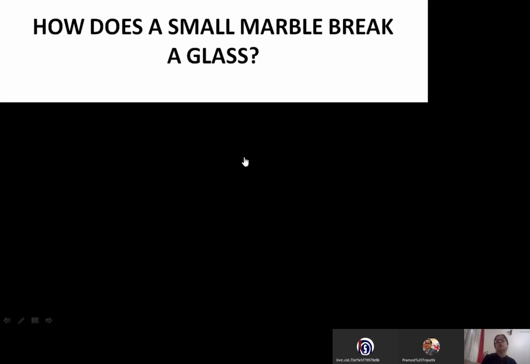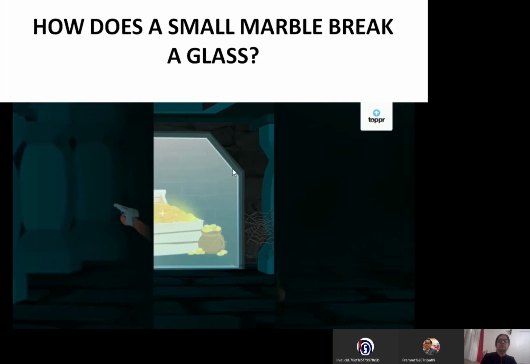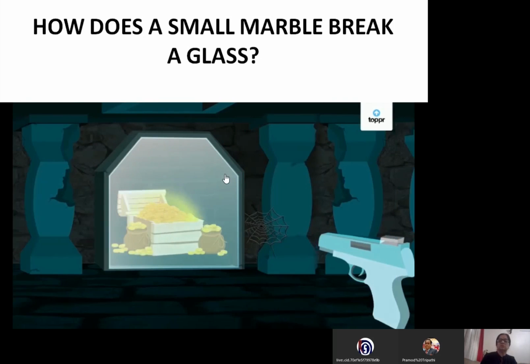So how does a small marble break a glass? Think on that. Then here is a new idea you can think on. This boy had a toy gun. He used the toy gun to throw the marble at a glass. Just see this. So in this case, this marble was able to break the glass.